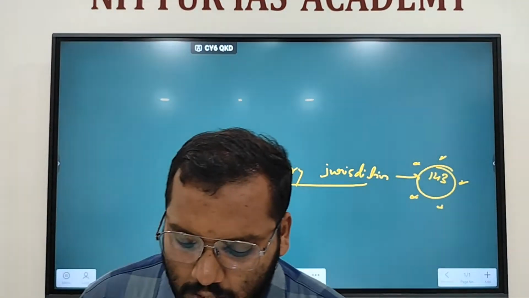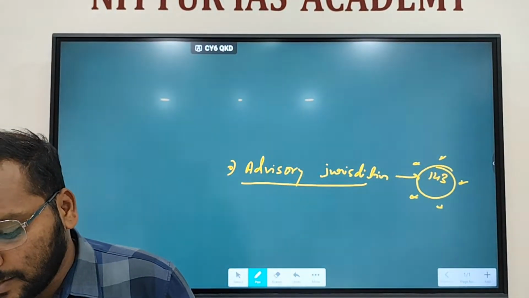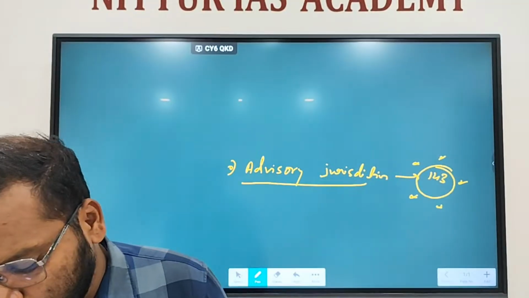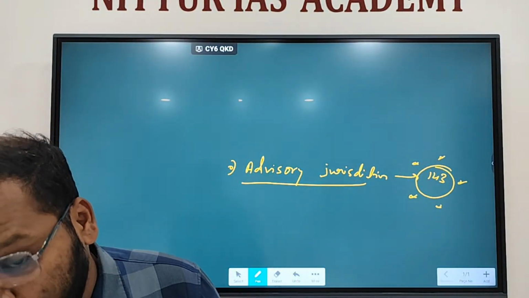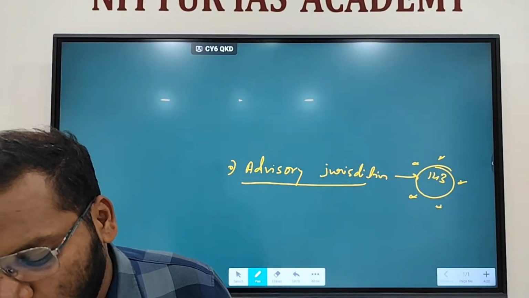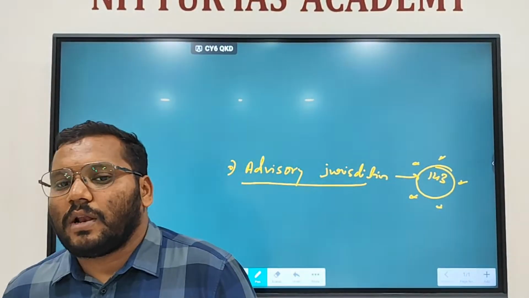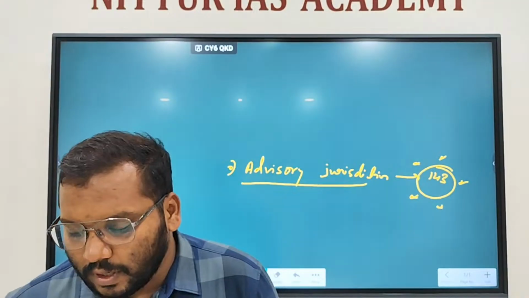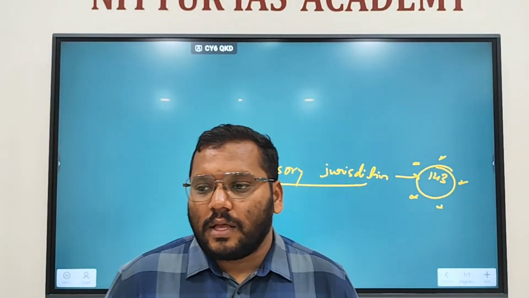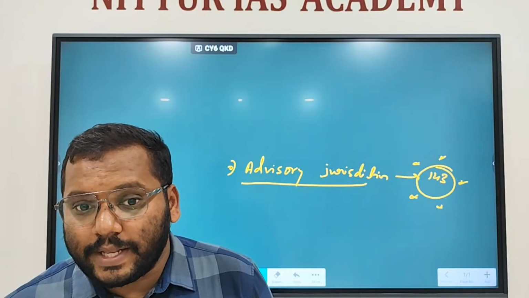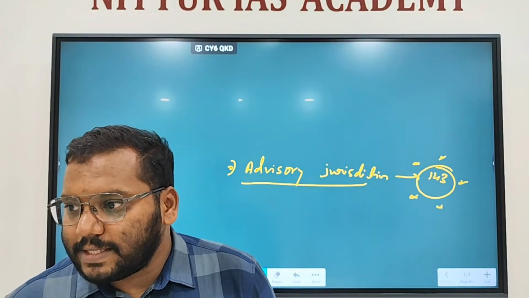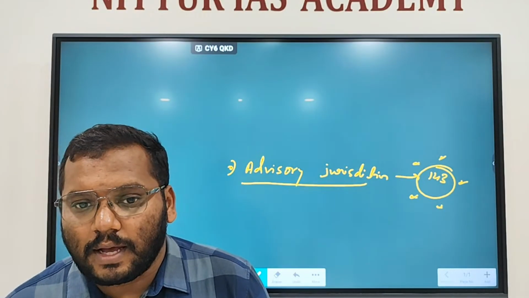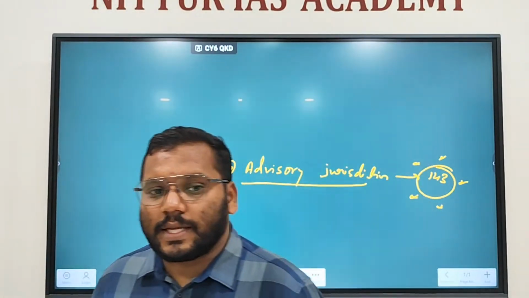Second one, B, is dispute arising out of any pre-constitutional treaty or agreement, etc. Okay. So here in option A, in the first point what I told now, the Supreme Court may refuse to give advice. But in the second, that is if it is related to pre-constitutional treaty or agreement, the Supreme Court must give its opinion. Okay, must give its advice.